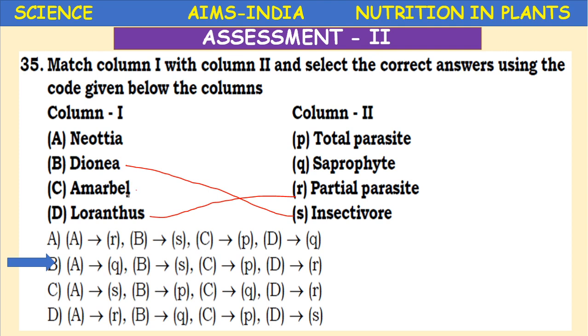Option C, it is a total parasite, and option A, it is saprophyte. So the known ones you have to match first, then from the options choose the one which suits your matching. You have to be confident while doing this type of question. Don't guess.